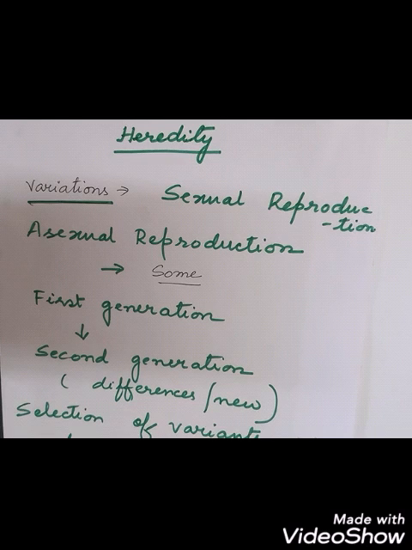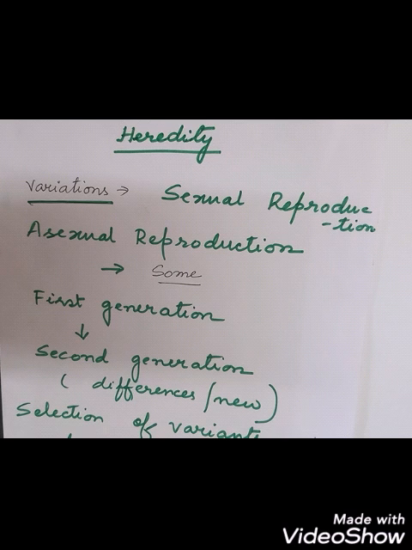Today we are going to start with the chapter Heredity. Actually, 30% of the syllabus is reduced and we are nearing the completion of the syllabus. So in this chapter, that is Heredity and Evolution, the evolution part is omitted. So we will focus only on the heredity part of this chapter.